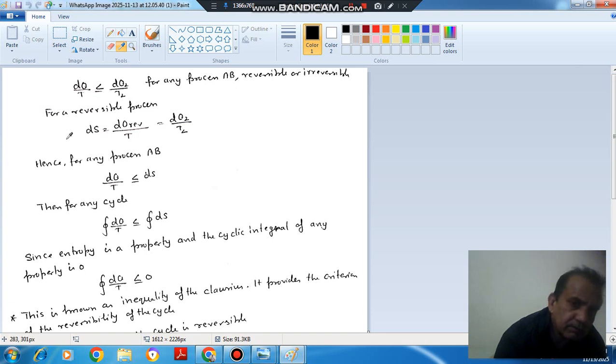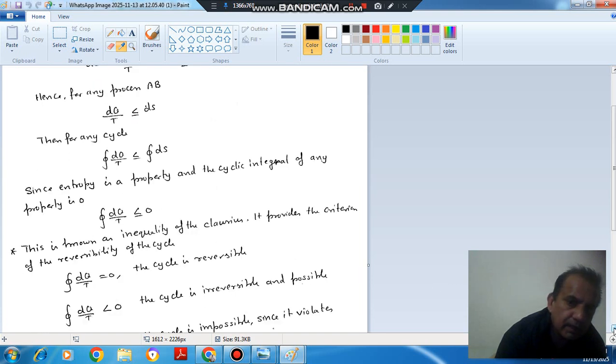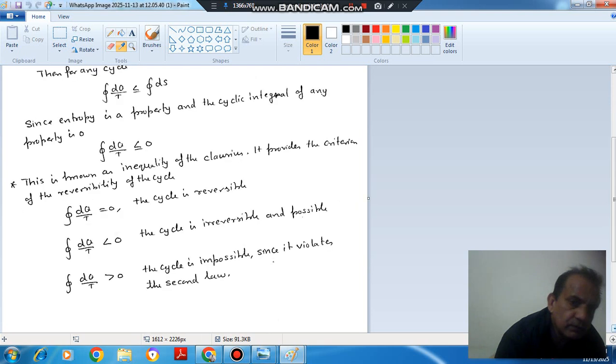For a reversible process, ds is equal to dq reversible by T or dq2 by T2. And for any process, dq by T less than or equal to ds. Then for any cycle, the integral of dq by T is less than or equal to the cyclic integral of ds. Since entropy is a property and the cyclic integral of any property is 0, the cyclic integral of dq by T should be less than or equal to 0. This is known as the inequality of Clausius. It provides a criterion for reversibility of a cycle.